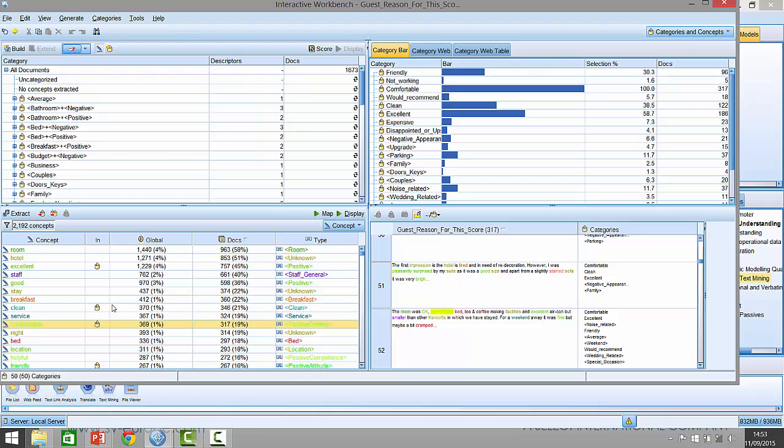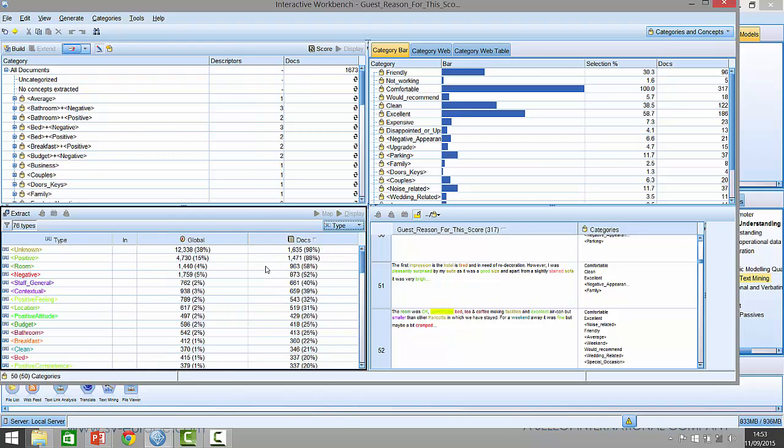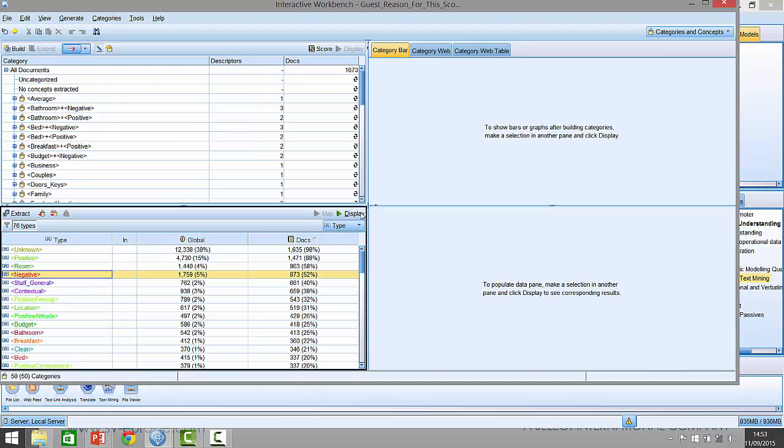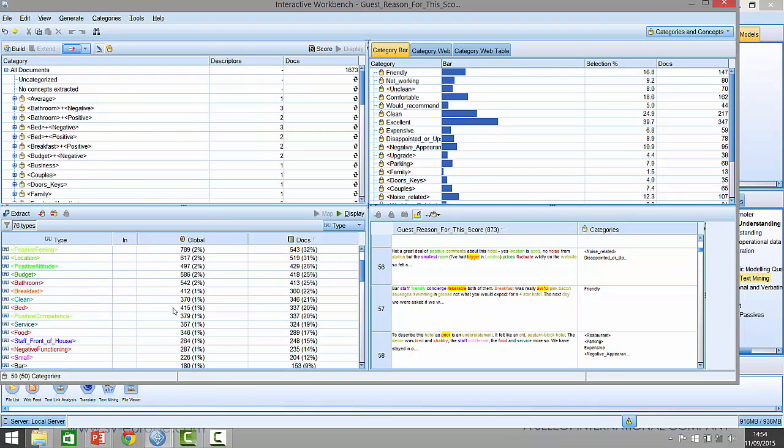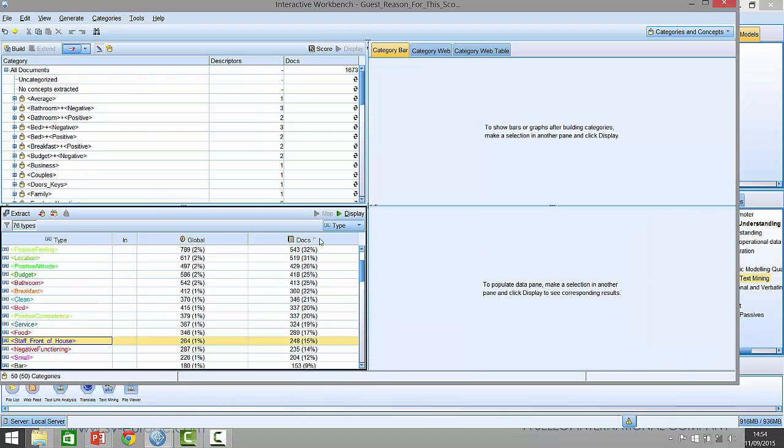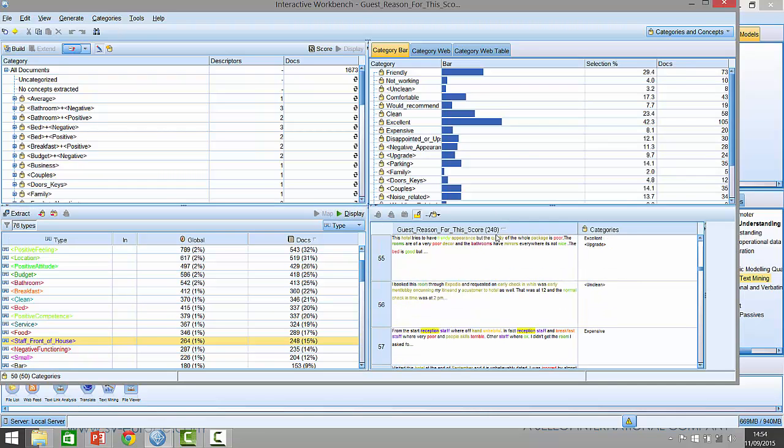Now, what we can do with the concepts is group them together into what we call types. Here are the types, and the types are related to, for example, cleanliness or bathroom, but you have things like negative terms that people are using, such as miserable or poor or awful, or they'd like a bigger room, or terms related to front of house staff, whether it be reception or the concierge, and so on.